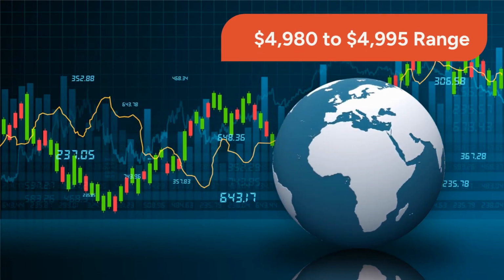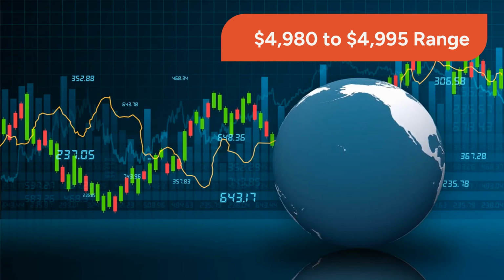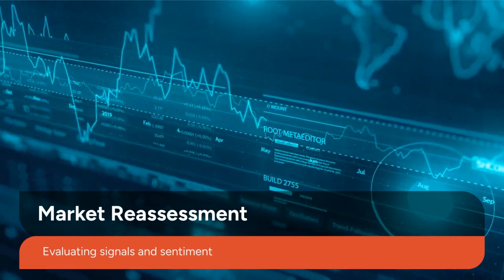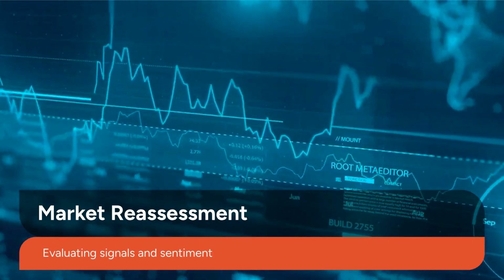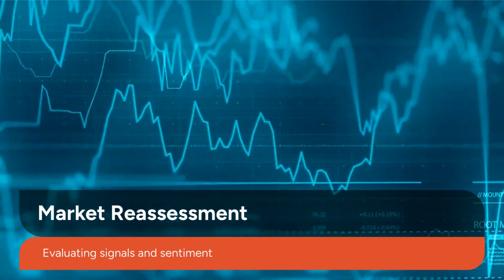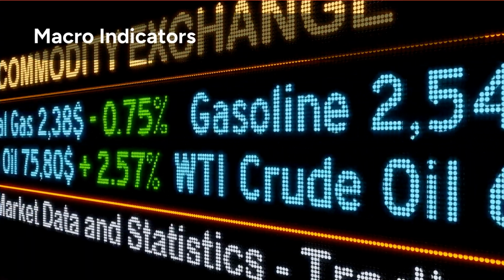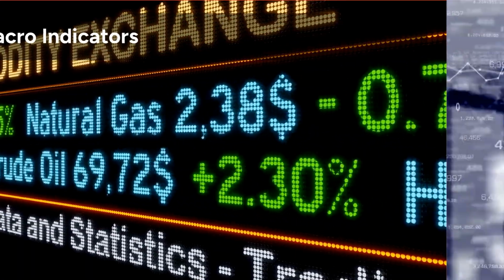During today's session, bullion is hovering in the $4,980 to $4,995 range. The market is currently reassessing macroeconomic signals and overall risk sentiment after briefly testing higher levels last week. Next, let's look at the key macroeconomic forces and the policy environment influencing gold's direction.